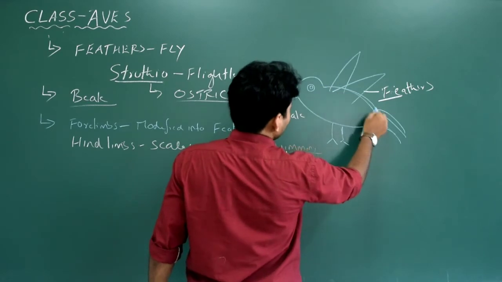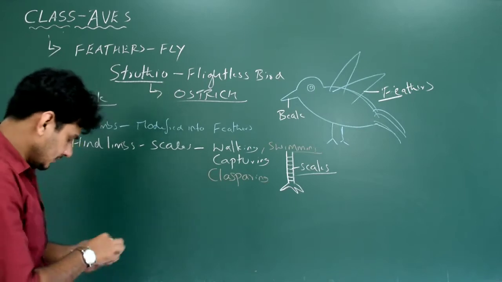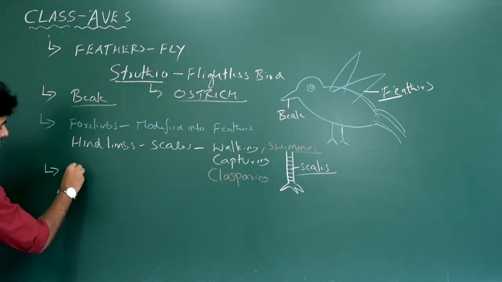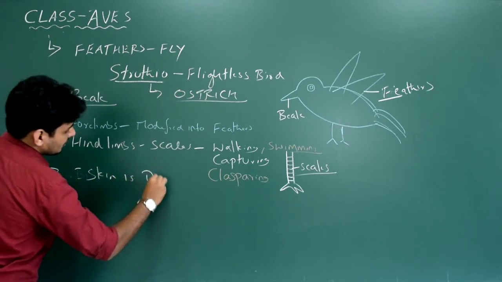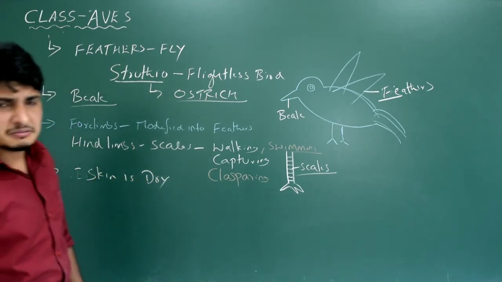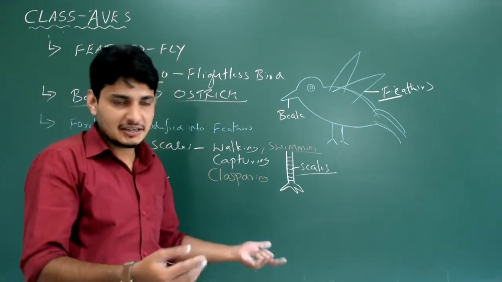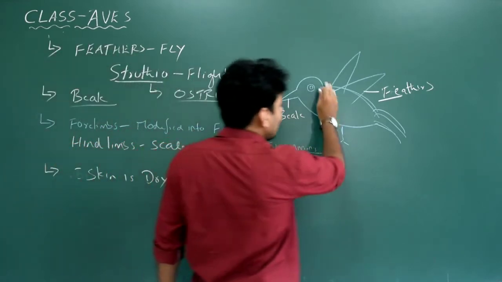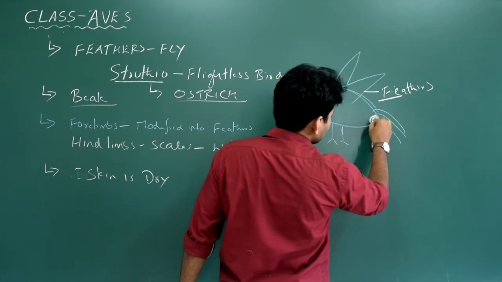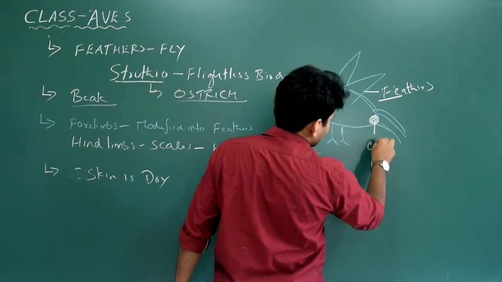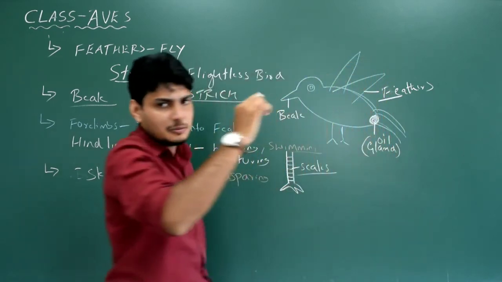See, particularly if you touch the bird, it is actually dry. So we write that the skin is dry. In human beings, is skin dry? No, it is not dry, because we have got so many glands, sweat glands, oil glands, correct? But the special characteristic of the bird is, if you go to the base here, very close to the anus of the bird, you see a gland. The name of the gland is oil gland. That means it secretes oil.